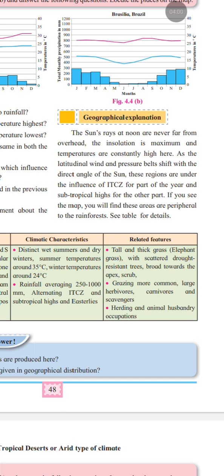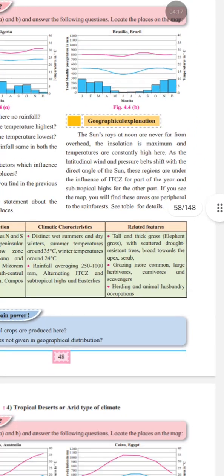Summer temperature is around 35 degrees Celsius, while winter temperature is around 24 degrees Celsius. The average rainfall is around 250 to 1000 mm. These regions are influenced by the ITCZ during one part of the year and subtropical high pressure during another part.